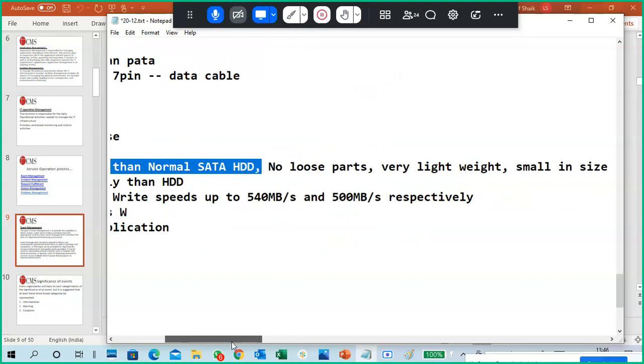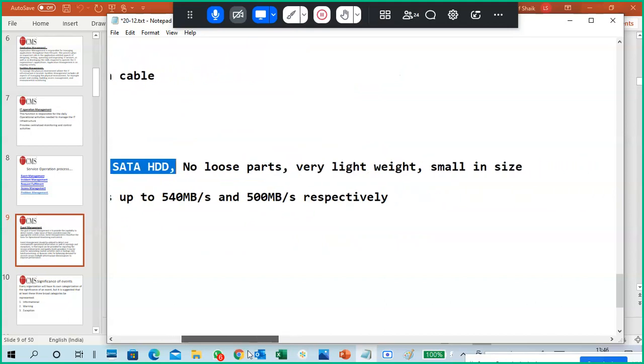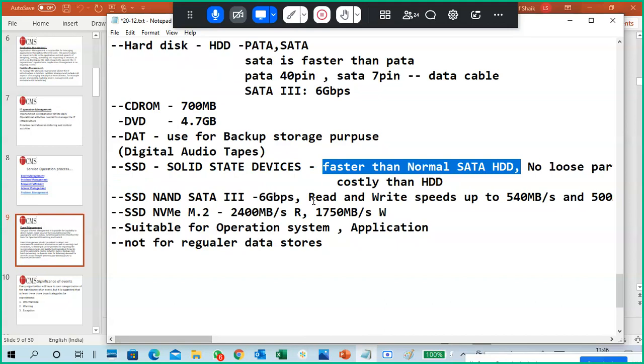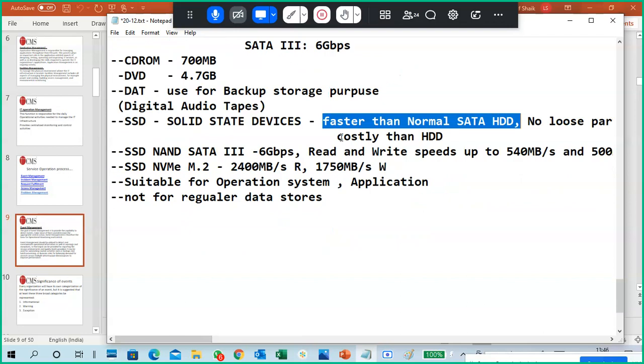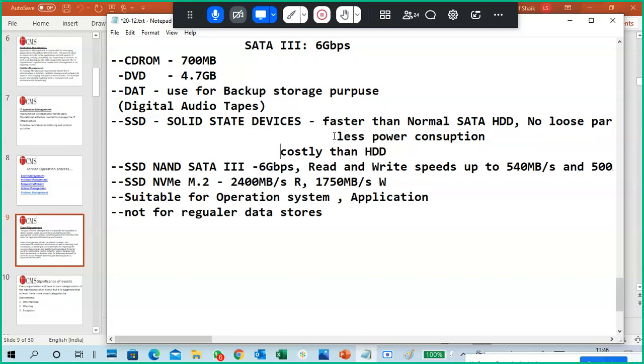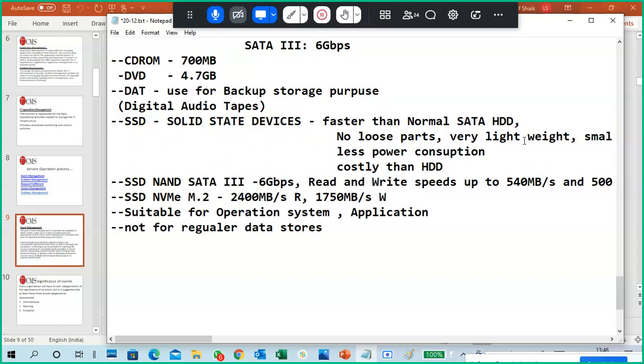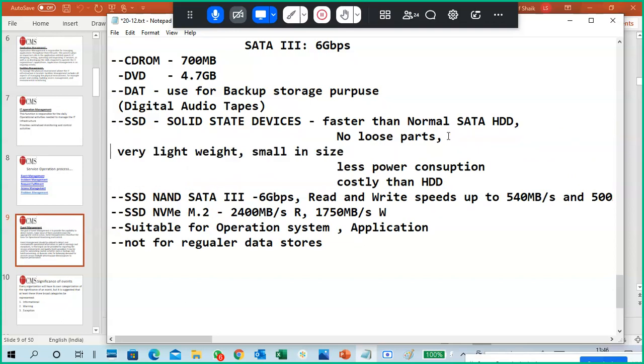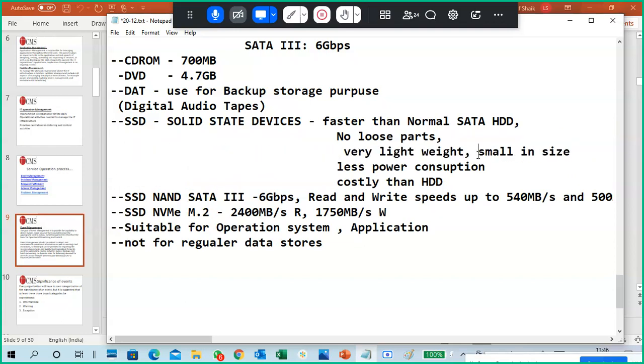No loose parts, very lightweight and very small in size, and less power consumption. But the problem is that it is costlier than a hard disk. So that is a con in this one.